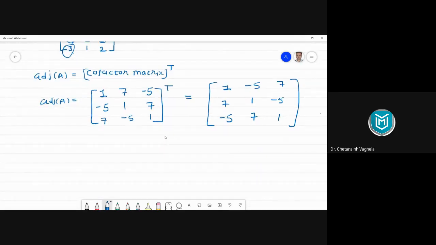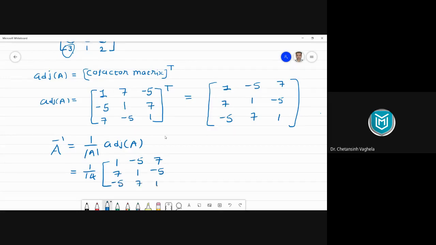In order to get inverse, you need to take 1 upon determinant of A into adjoint of A. Now what is our determinant value? Determinant value is 14. So it is 1 upon 14 and your adjoint of A is 1, minus 5, 7, 7, 1, minus 5, minus 5, 7 and 1. Right? This matrix is your inverse. So this way we can calculate inverse of any non-singular matrix by the adjoint of A.